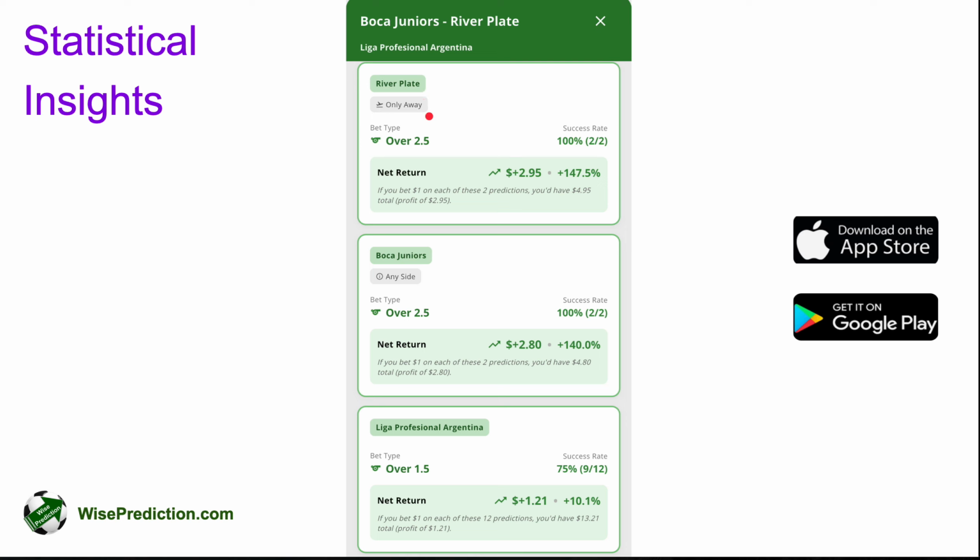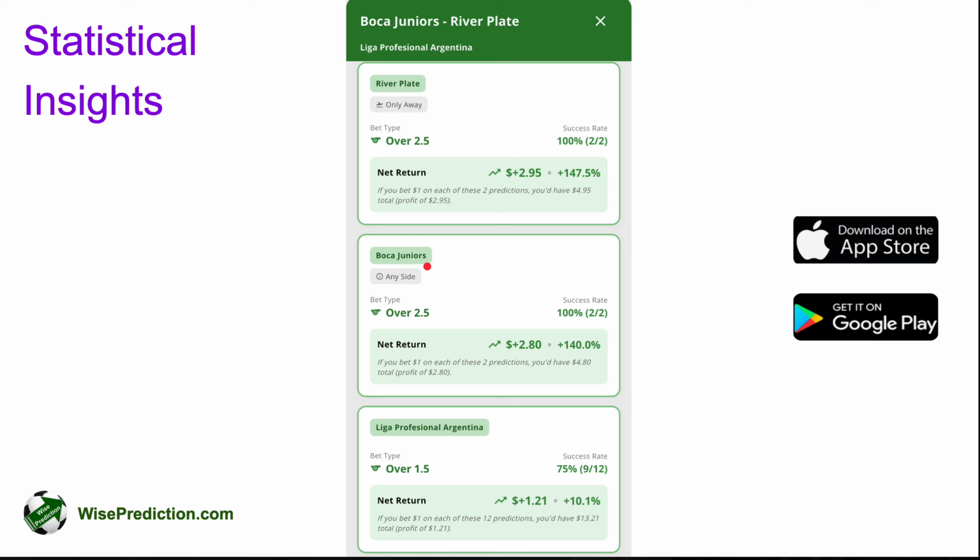It says only away. Only away means when River Plate is the away team, we had two such predictions where the prediction itself was over 2.5. Expectation is that there's going to be more than two goals in the game in total, and both predictions were correct. And the return itself was 2.95 if you had invested $1 on each prediction, and the net return would be 147.5%.